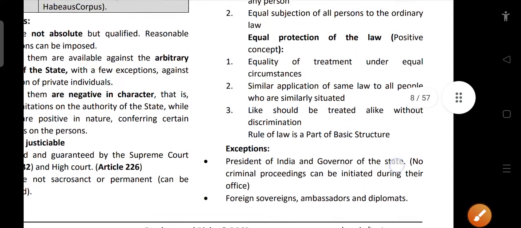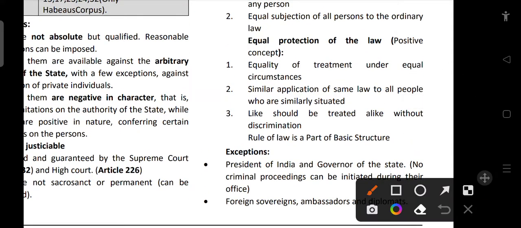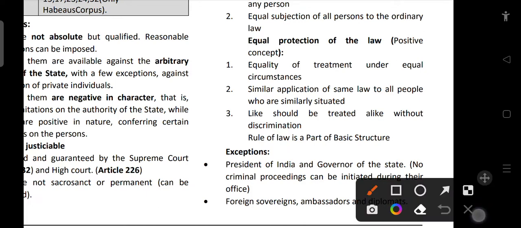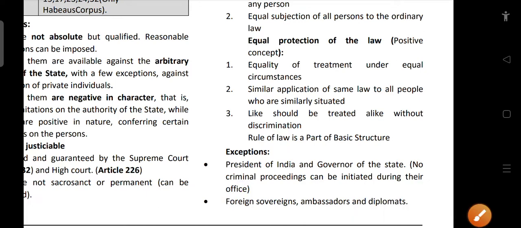Now there are certain exceptions to it. What are they? President of India and Governor of the state. No criminal proceeding can be initiated during their office. So while the President or Governor is serving his or her duty, we cannot initiate any criminal proceeding against them. And then foreign sovereigns, ambassadors and diplomats also have certain restrictions or exceptions.